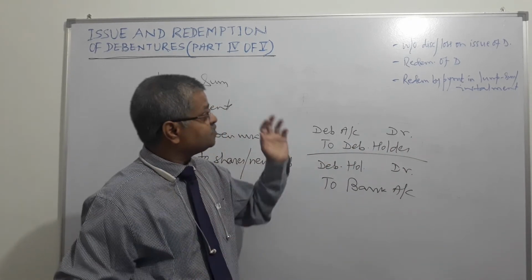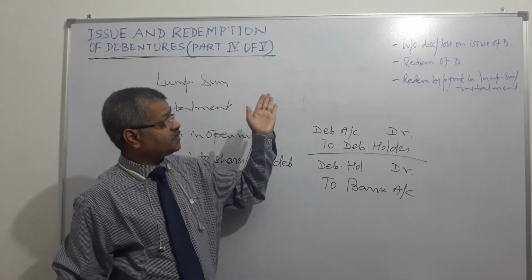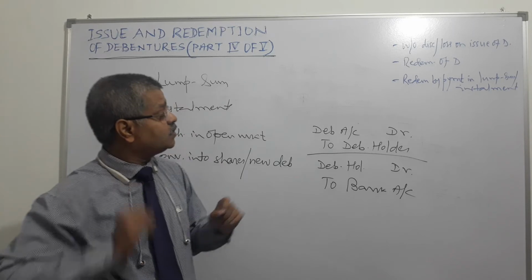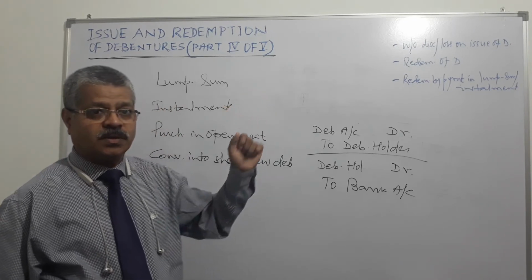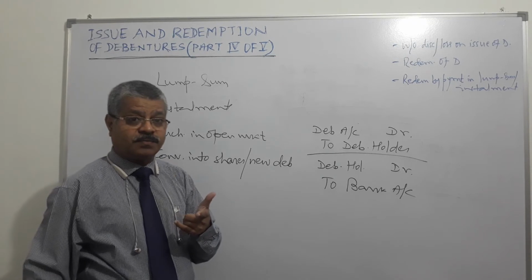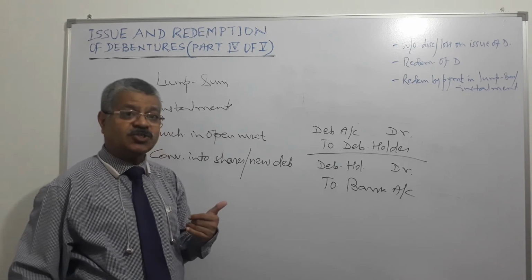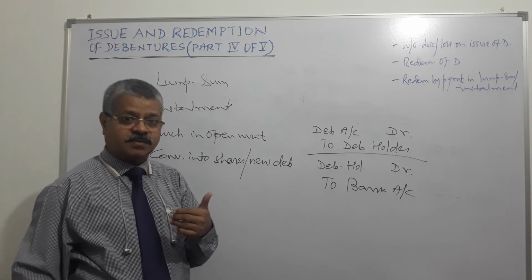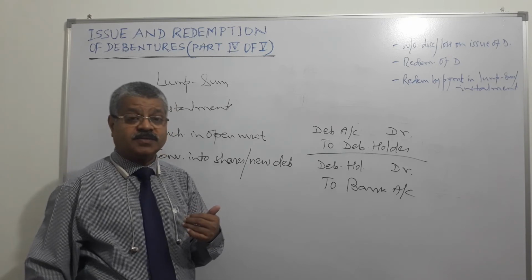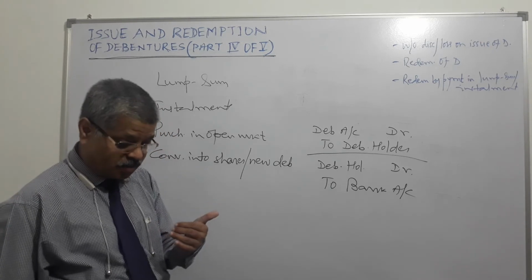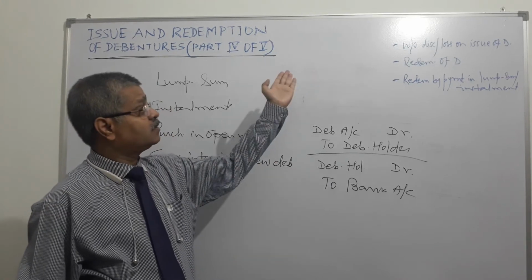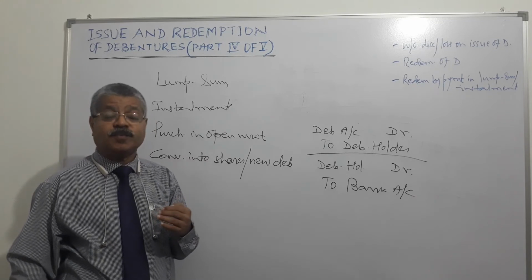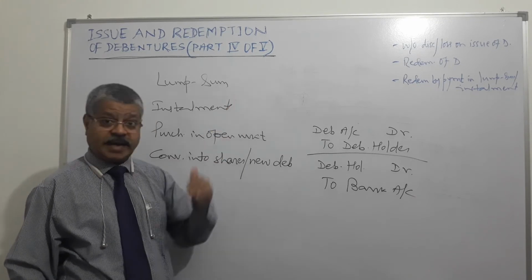We have talked about write-off of discount or loss on issue of debentures, right? When debentures are being issued at discount or at loss, then that amount needs to be written off from security premium account. But in case there is no capital profit or capital profit is not adequate, then what happens? Revenue profit can be utilized for writing off that.